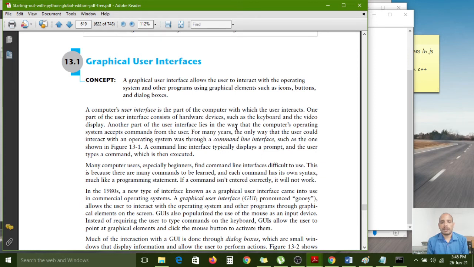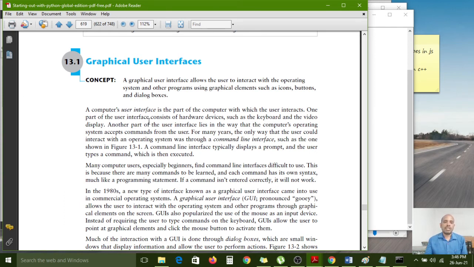After that it will show some options, and by looking at those options you respond. The ATM computer is showing some messages for your understanding. That is called a user interface, because as a user you are interacting by those instructions only. So that is one kind of user interface.